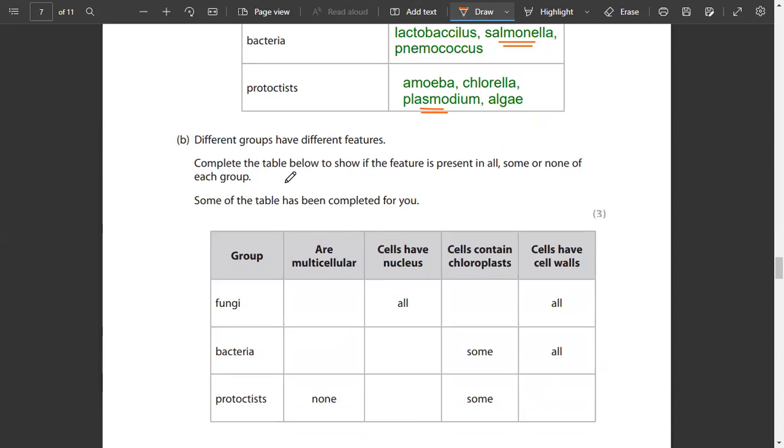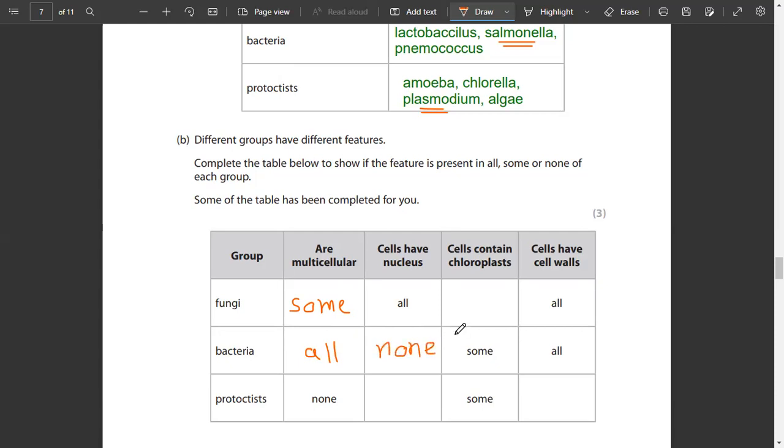Different groups have different features. Complete the table below to show if the feature is present in all, some, or none of them in each group. Some of the table has been completed for you. Fungi की बात करें. All fungi are multicellular. No, some are. ठीक है. उसके बाद अगर हम बात करें बैक्टीरिया, are bacteria all multicellular? Yes. Their cells have nucleus? No. बैक्टीरिया में न्यूक्लियस नहीं होता.